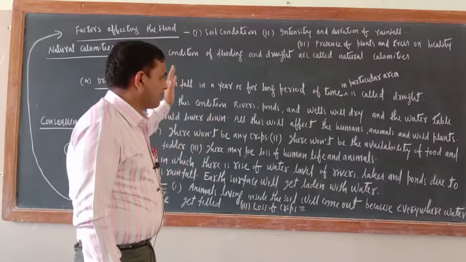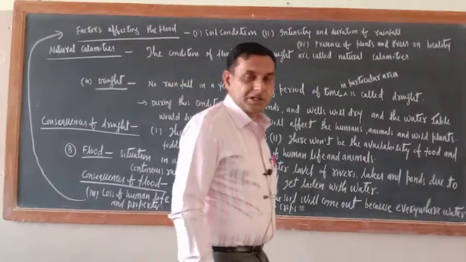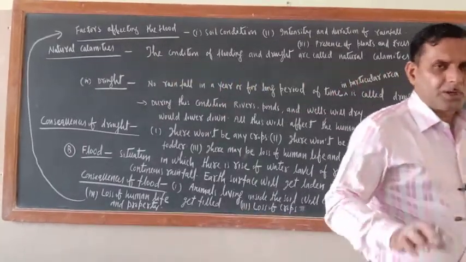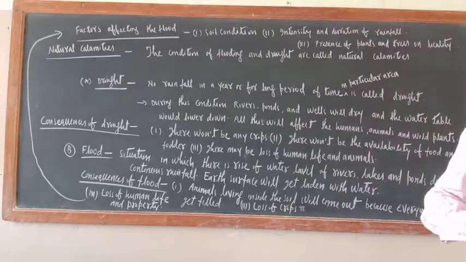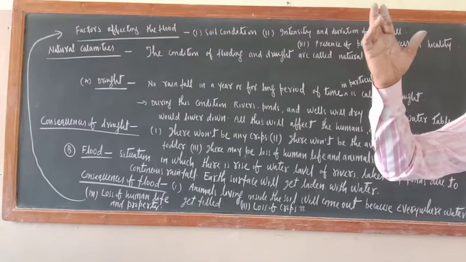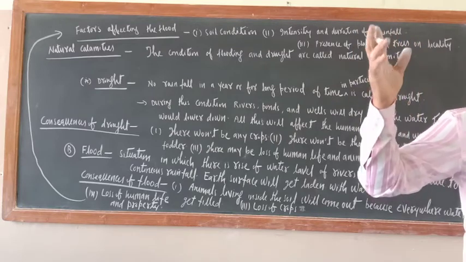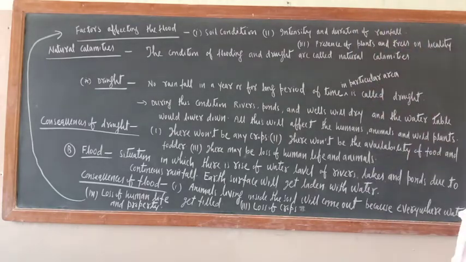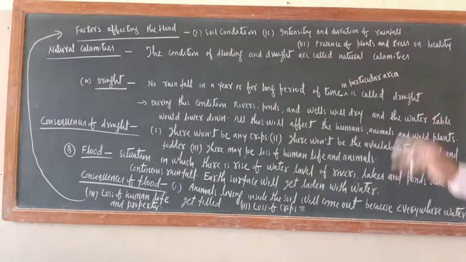Okay. So these are the factors and these are the natural calamities. Don't think that only these two are the natural calamities. Many are there. Earthquake, volcanic eruption, forest fire. So many things are there, isn't it? And now what is there? Since we are in the water chapter, we should discuss these calamities only. Okay. Next one is rainwater harvesting.